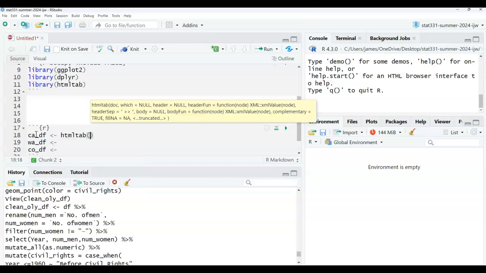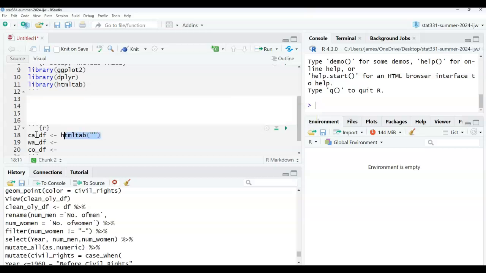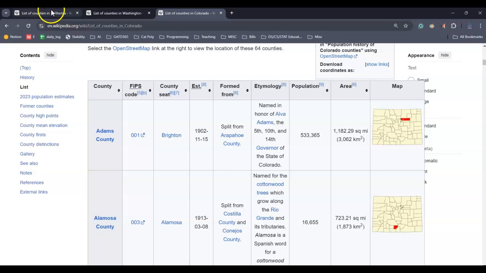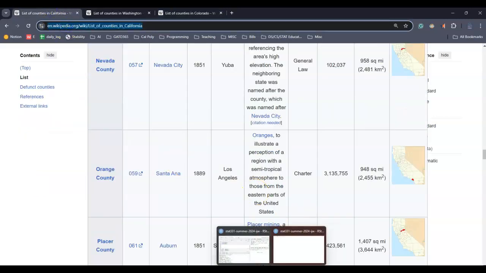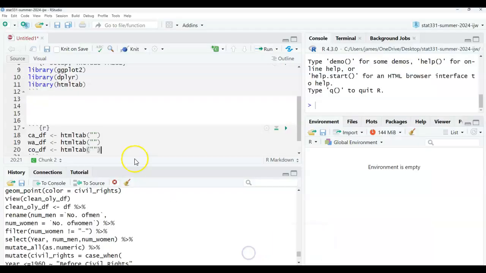Then I'm going to do the HTML tab. Now I'm not going to do the colon this time, since I'm going to load it in. We already know what the function name is. Go from there. And I'm going to then copy this for each of the states and then go to their corresponding URLs to work with them. So put this here.